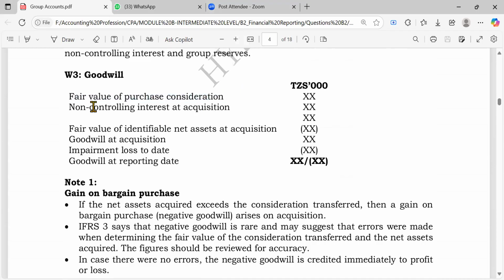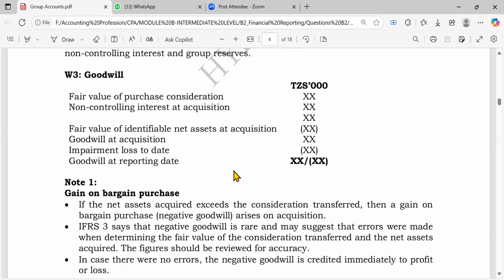So the next thing is we are going to deal with the computation of fair value of identifiable net assets at acquisition. These net assets are the net assets of the subsidiary because that's what the parent is going to acquire, right? And the purchase consideration is what the acquirer is going to pay. So they should be in the books of the parent. So purchase consideration in the books of the parent, but net assets are the equity of what?